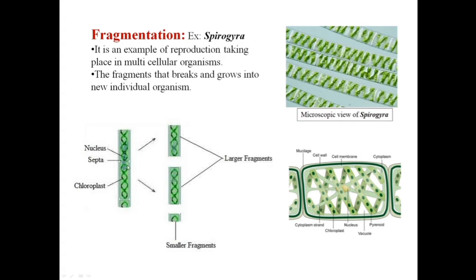Now coming to its reproduction, when this filament wants to reproduce, it breaks through the septa. As it breaks through the septa, it is divided into some larger fragments and some smaller fragments. These larger and smaller fragments, on further maturity and under favorable conditions, are capable of producing a whole organism, or rather the whole filament. And this is how the reproduction process in Spirogyra takes place.